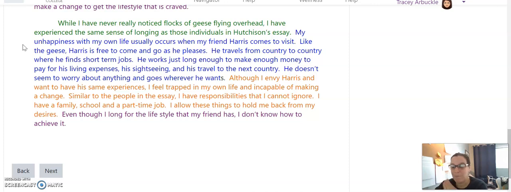So these are the examples of body paragraphs. If you have any questions about this or the structure, reach out to your instructor.